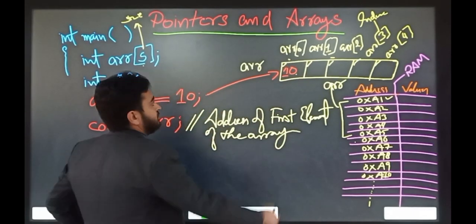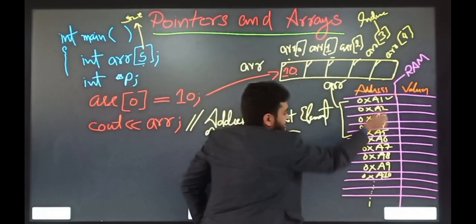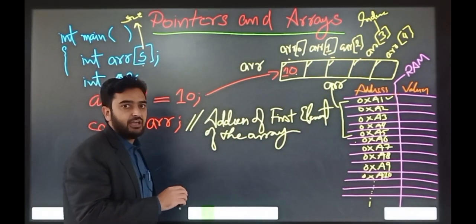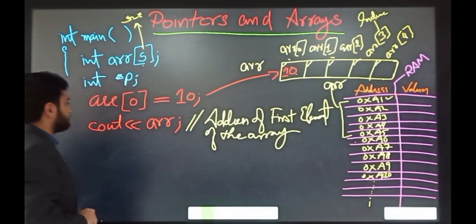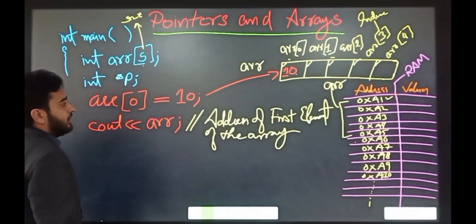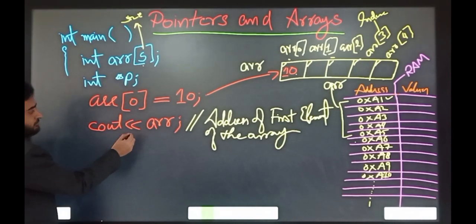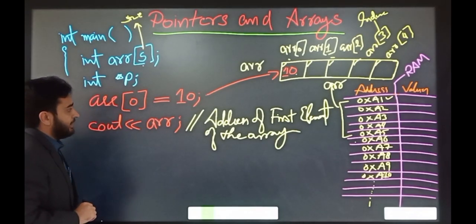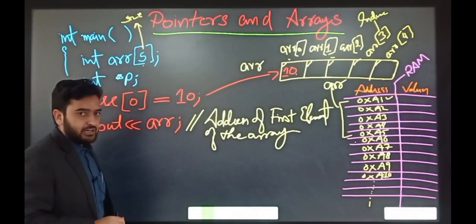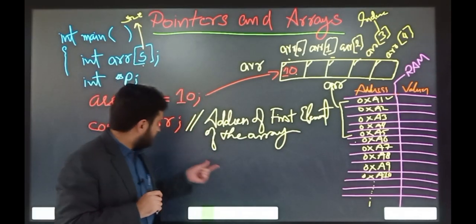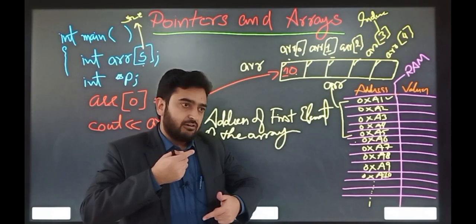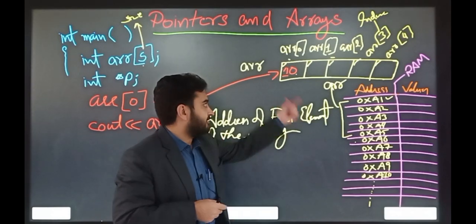Okay, so this is the programming techniques, while this is the physical representation of the reserved slots for an array in the RAM by the processor. So this will actually print the address of the array. It means that ARR actually returns the reference, the address of the first element.